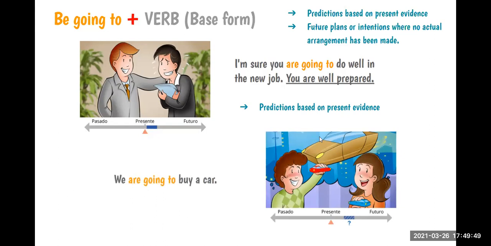It says, we are going to buy a car. Of course, these are future plans or intentions. But we don't know when, right? So it's not arranged. It's something that is not arranged. So it's a future plan or future intention, but it's not something that is arranged. For example, tomorrow or next week, okay? So these are the uses that we can have for be going to in the future. Any questions here?